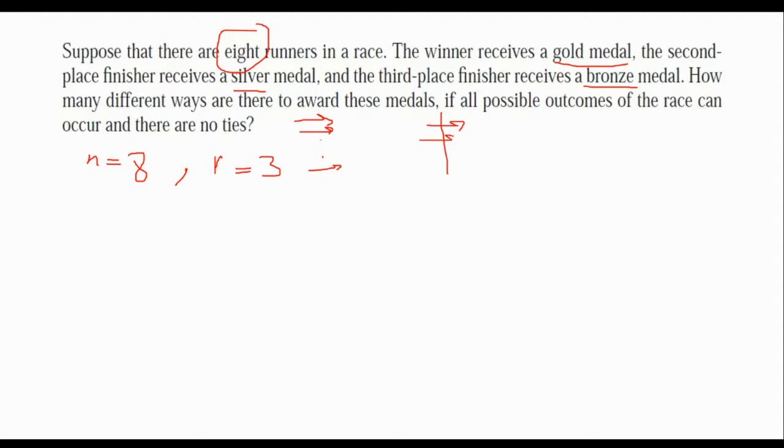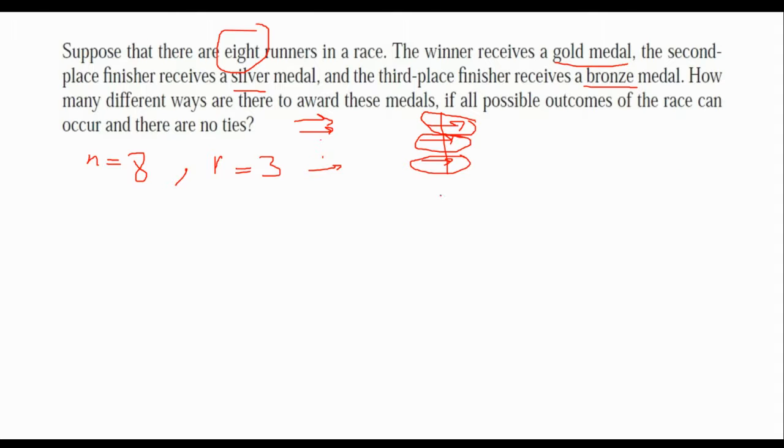For example, this one passes next and this one should get bronze. Yes, there is a difference between the first one who passes the line and the third one, because this one receives gold, this one receives silver, the third one receives bronze. So we can say order matters. So when order matters, we should use permutation.